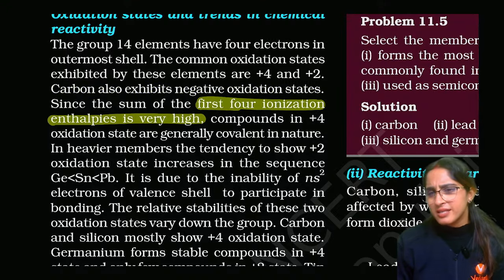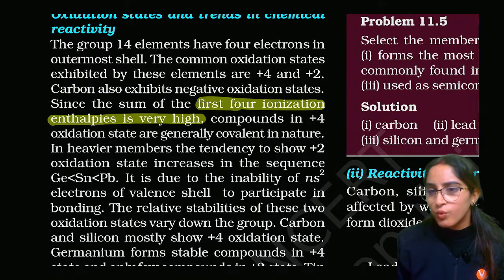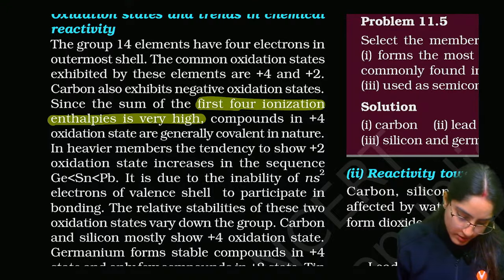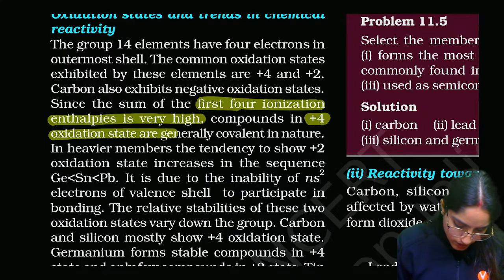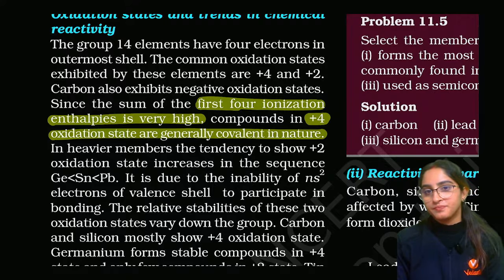Negative oxidation states it will exhibit, like minus 4, by sharing of electrons, right? Now we are saying its first four ionization energies are very high. That's why the plus 4 oxidation state is generally covalent in nature.